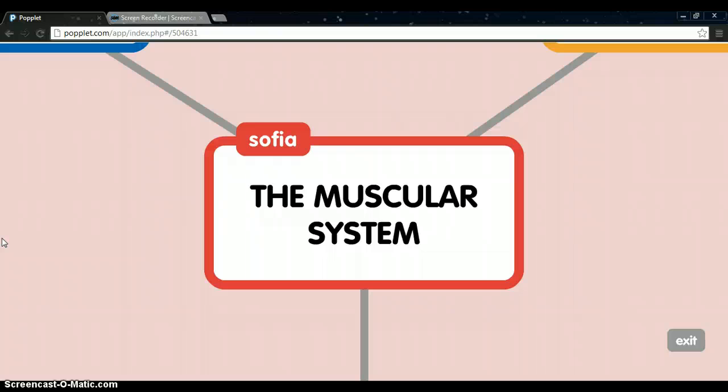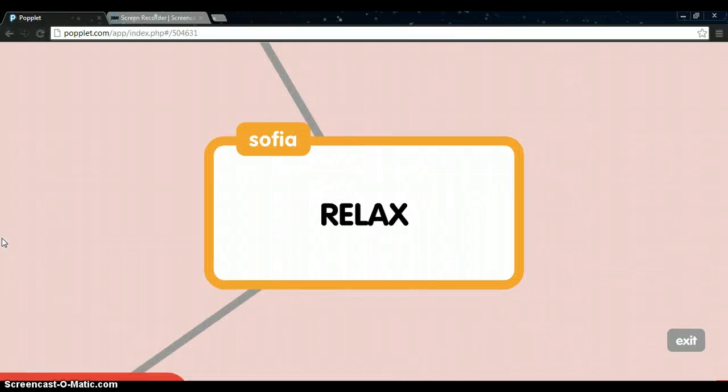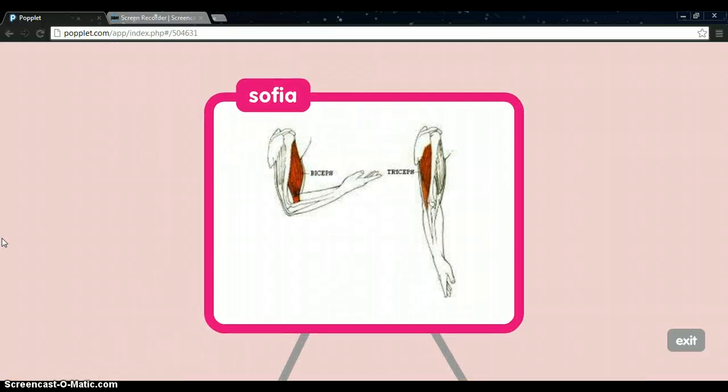The muscular system enables the body to move, gives the body its shape, and protects organs such as the liver. Muscles can change in length. When they contract, they become shorter and thicker. When they relax, they return to their original length and thickness. Tissue called tendons connect muscles to bones. Here you can see some pictures.